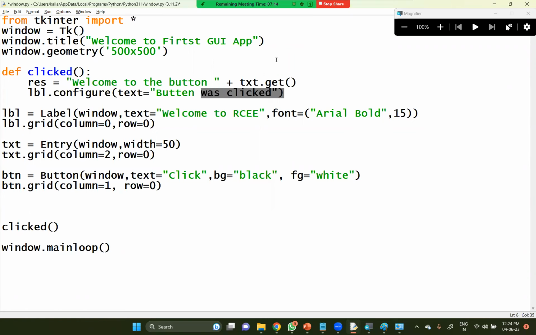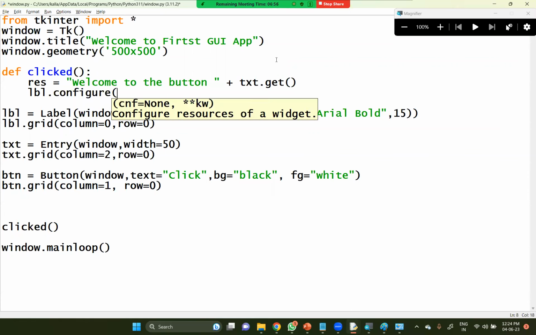Okay, now you can see, instead of taking this, what you are supposed to do here is, my label is lbl.configure. Whatever text I would like to specify here, previously I specified constant text.